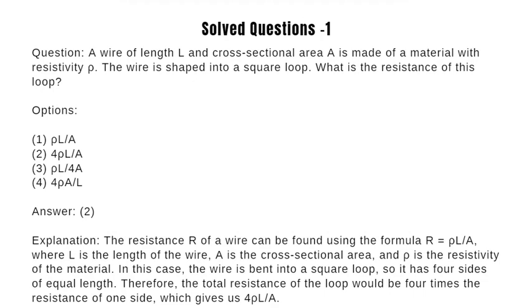Question 1: A wire of length L and cross-sectional area A is made of a material with resistivity ρ. The wire is shaped into a square loop. What is the resistance of this loop? The resistance R of a wire can be found using the formula R equals ρL by A, where L is the length of the wire, A is the cross-sectional area, and ρ is the resistivity of the material. In this case, the wire is bent into a square loop, so it has four sides of equal length. Therefore, the total resistance of the loop would be 4 times the resistance of one side, which gives us 4 times ρL by A.